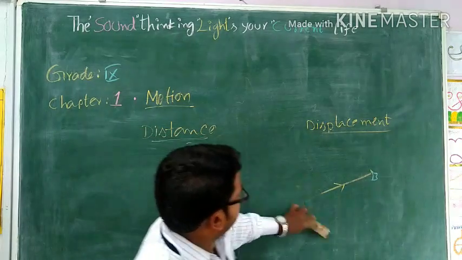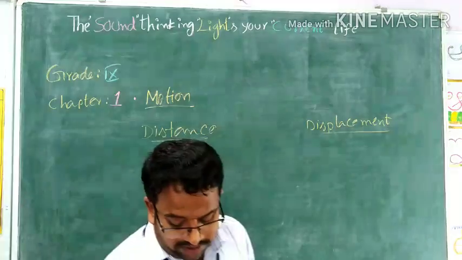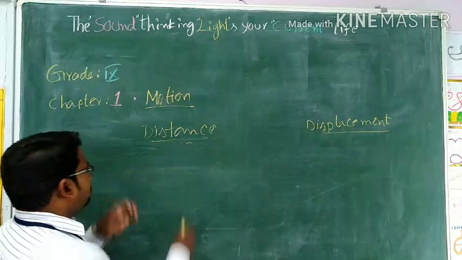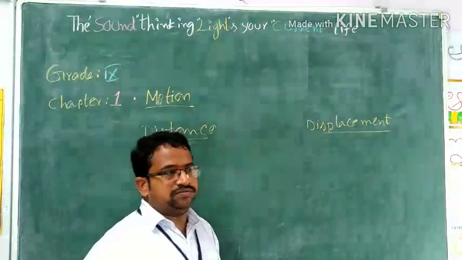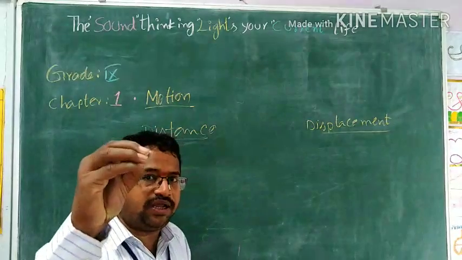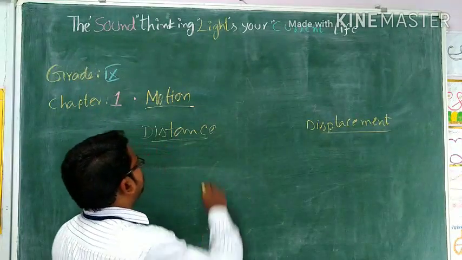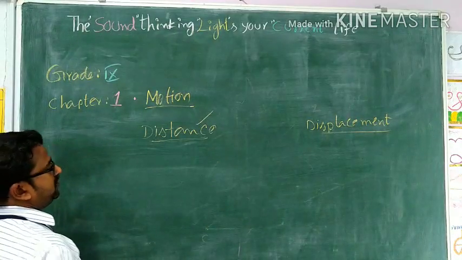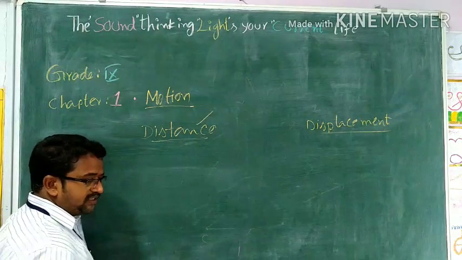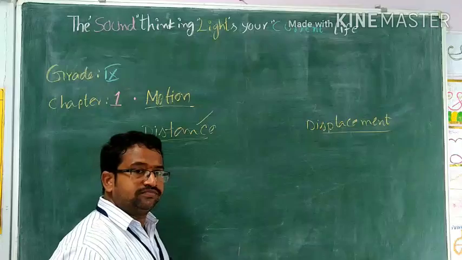Now here the distance is a scalar quantity. What is a scalar? The physical quantity which has only magnitude. The physical quantity which has only magnitude. What do you call that? Scalars. So here, if you want to represent the distance, for example, I am going to ask one question to you.